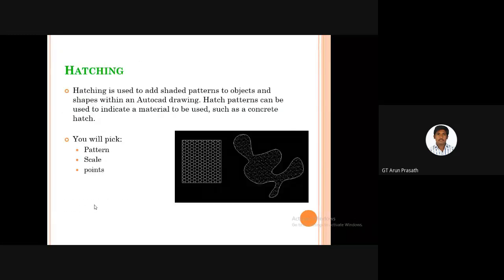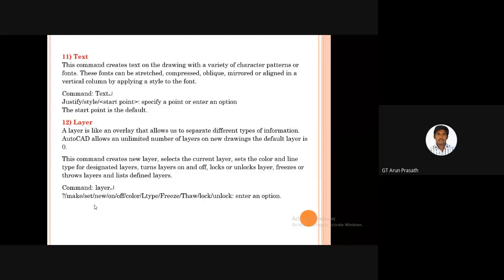Okay. Suppose I draw a drawing for my house or my own project, and I want text in the worksheet, what do I have to do? This command creates text on the drawing with a variety of character patterns or fonts. We can change our font, font colors and characters. Okay.